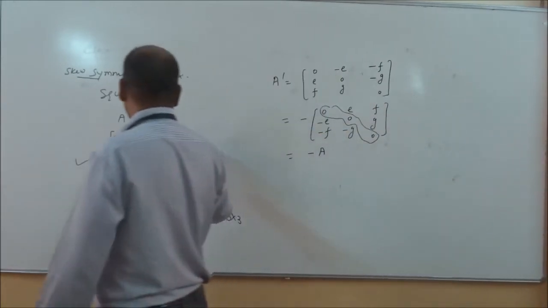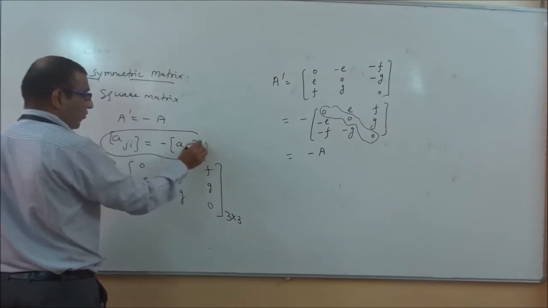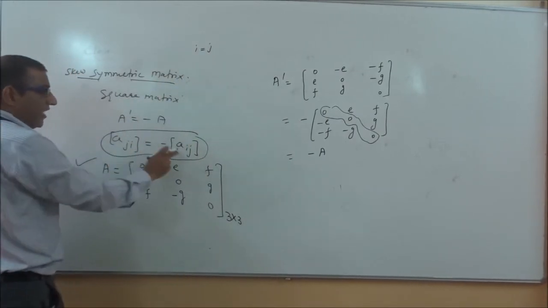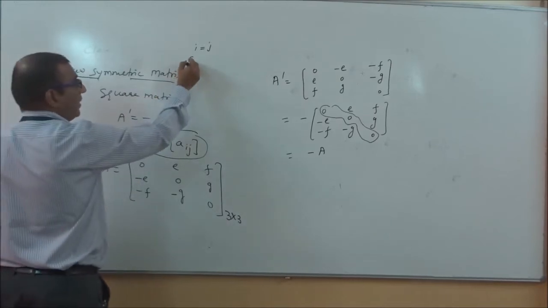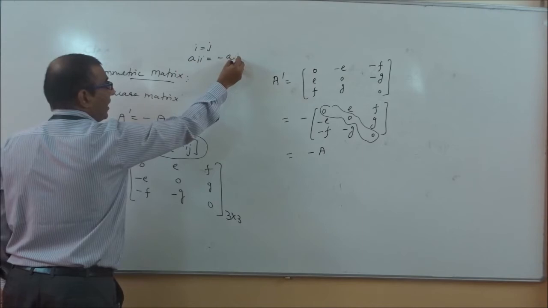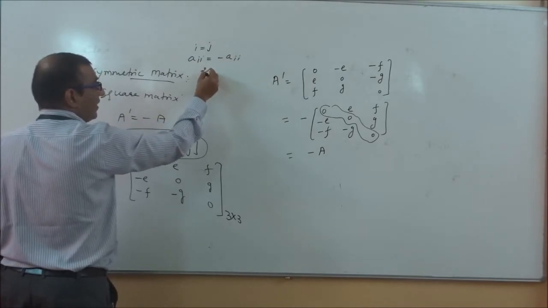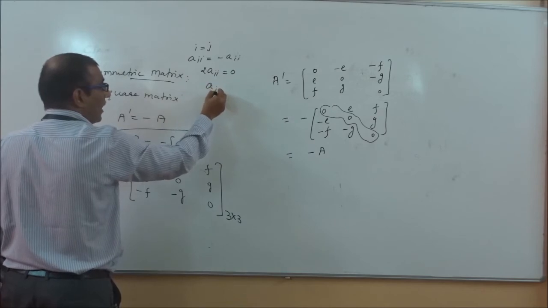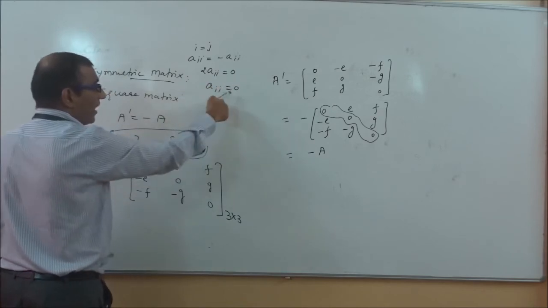In this condition, if you put i equals j, then what happens? It can be written as Aii equals minus Aii, and by transposing, it can be written as 2Aii equals 0, or Aii equals 0.